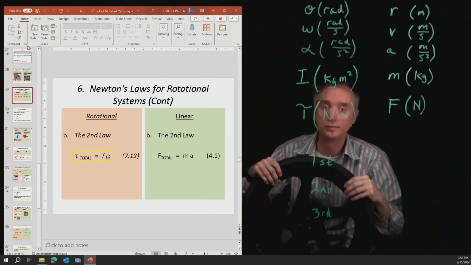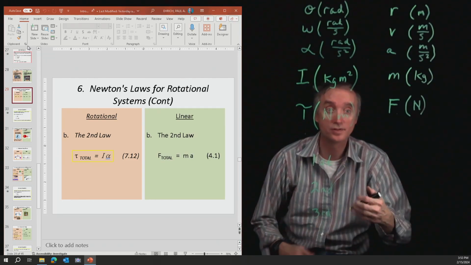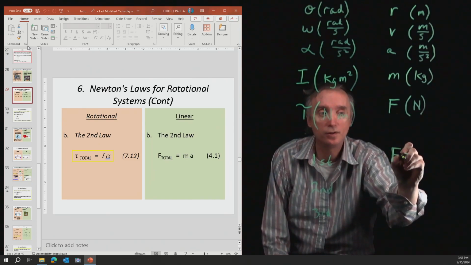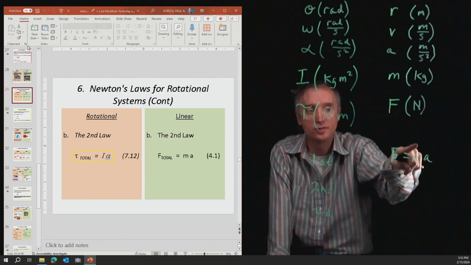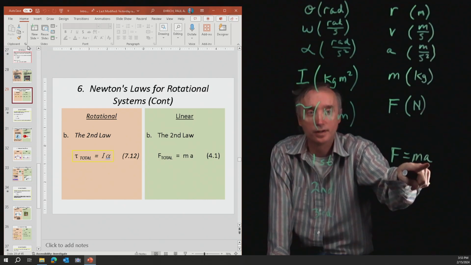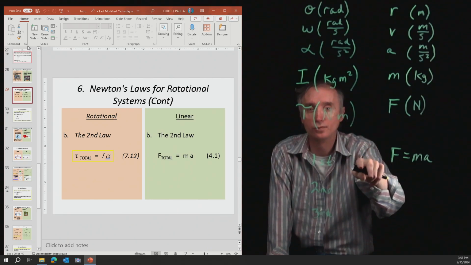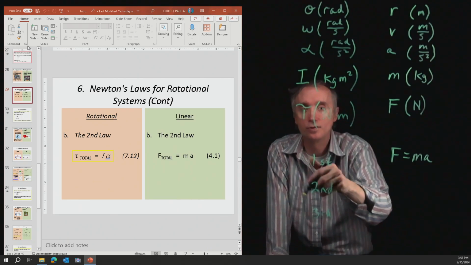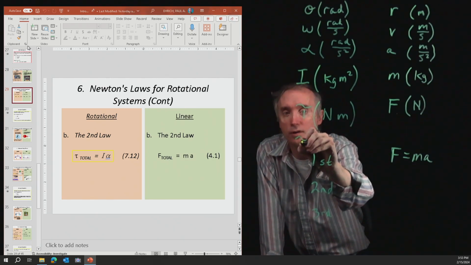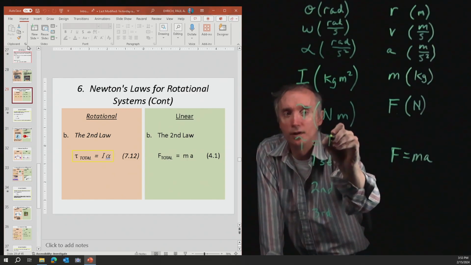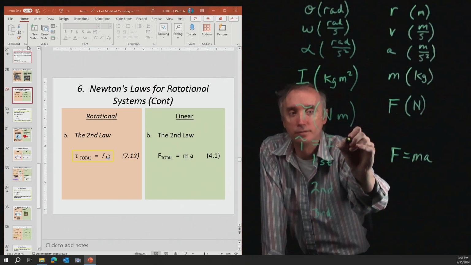Okay, what's Newton's second law? Newton's second law is, for linear systems, force equals ma, so that a force causes a mass to accelerate. Newton's second law, when it comes to rotating systems, is going to be not a force, but a torque. A torque will cause the moment of inertia of an object to accelerate.